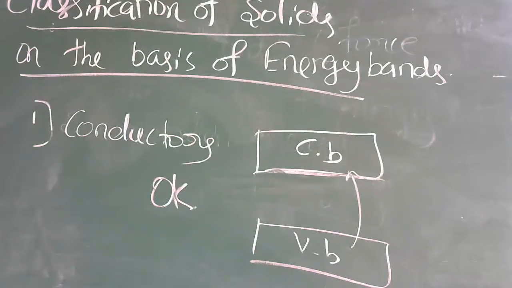Is it clear, everyone? Based on energy gap, how can you define all three substances? Valence band, conduction band and energy gap definition. Everything is clear, six points we have discussed so far. What do you mean by valence band? What do you mean by conduction band?